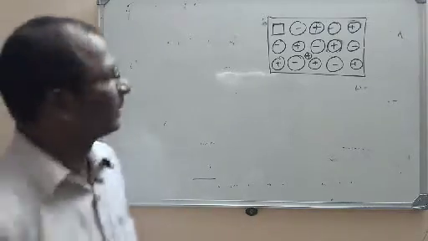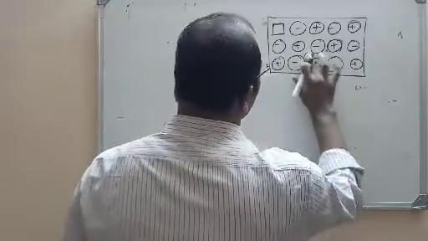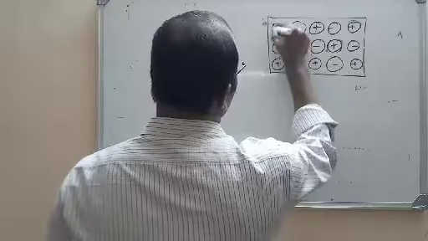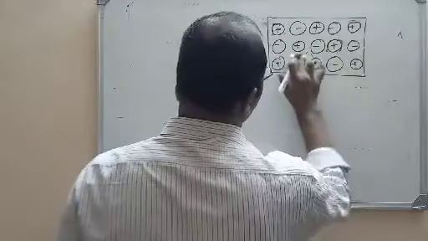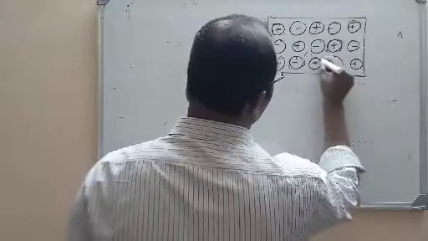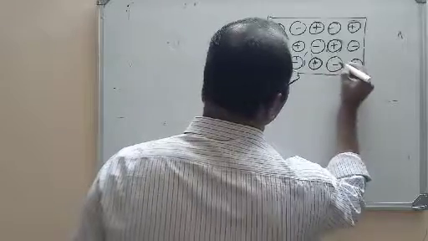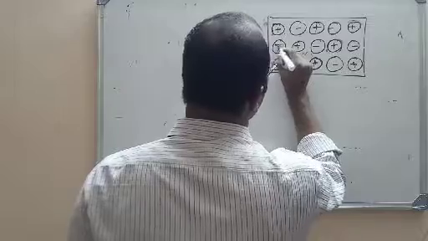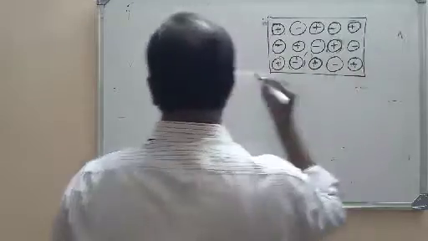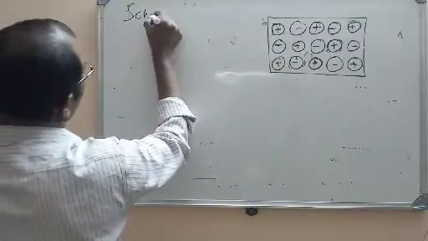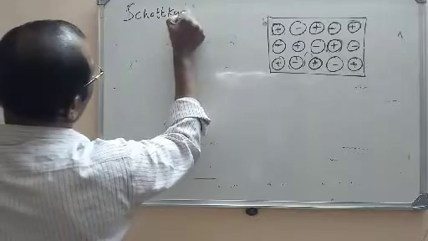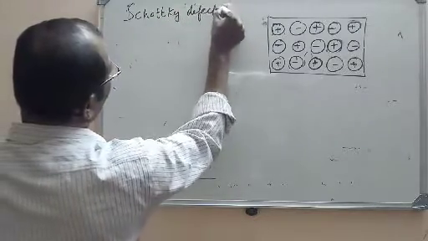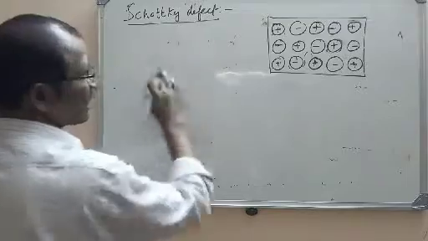For example, let us take a sodium chloride crystal. Here I am just taking sodium chloride as an example to show how the Schottky defect is formed in an ionic crystal.